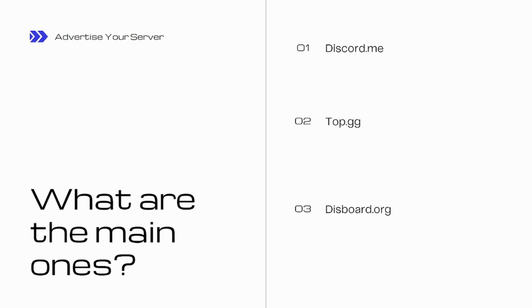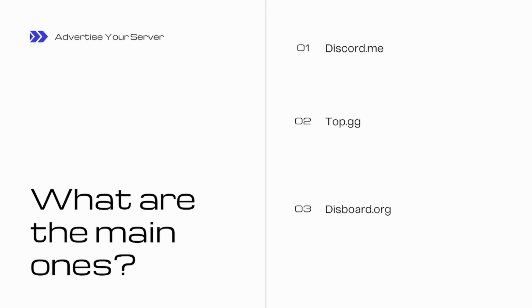Top.gg is also one of the biggest listing sites. It gets about 4 million views a month, off the top of my head, and it's a lot bigger than Discord.me, similar in scale to Discord.org. Top.gg doesn't have premium, but what it does have is auctions. Auctions is basically Google Ads, but for Top.gg. It uses CPM bidding, so you bid per 1,000 views, and you have a max budget. Every time you get a view, that's an impression, and then you can get clicks as well, which will lead them to your Discord server.